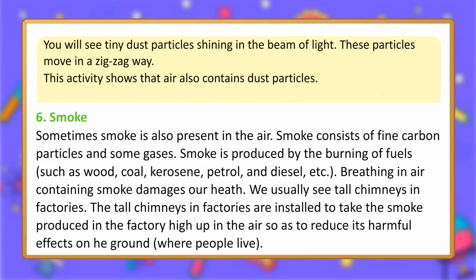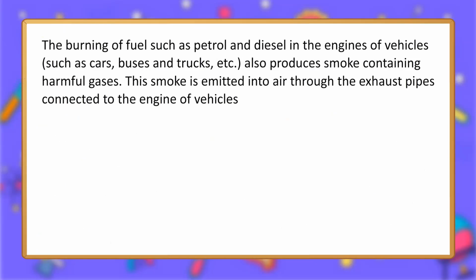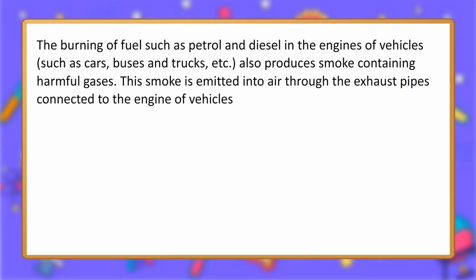We usually see tall chimneys in factories. The tall chimneys in factories are installed to take the smoke produced in the factory high up in the air so as to reduce its harmful effects on the ground, where people live. The burning of fuel such as petrol and diesel in the engines of vehicles, such as cars, buses and trucks, also produces smoke containing harmful gases. This smoke is emitted into the air through the exhaust pipes connected to the engine of vehicles.